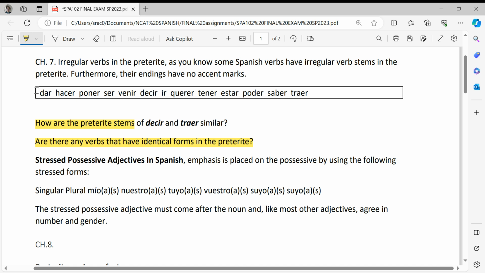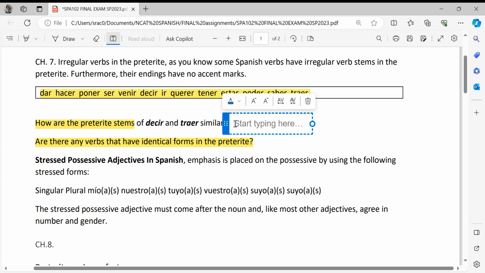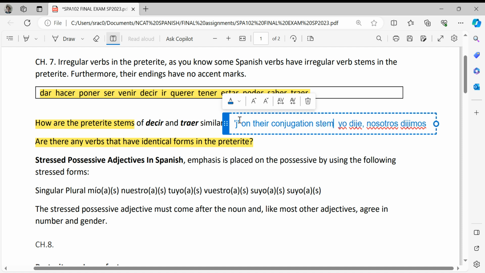So looking at your list of verbs irregular in the preterite, conjugate decir and traer. Why are they similar? Well, simply because both traer and decir have a J on the stem to conjugate the verb. Yo dije, or nosotros dijimos, right? They both have a J. So that's the answer. That's the way they're similar. They have a J on their conjugation stem.